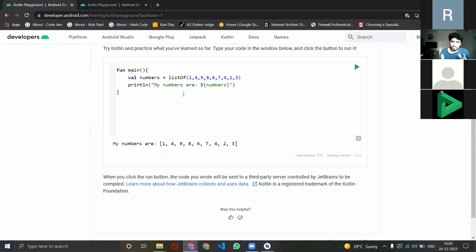I want to use these numbers for some application. I want to sort them. मेरे को ऐसे random order में नहीं चाहिए. मैं कहूँगा I want them sorted. So Kotlin also provides an inbuilt function for that.